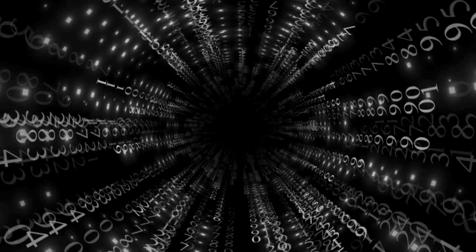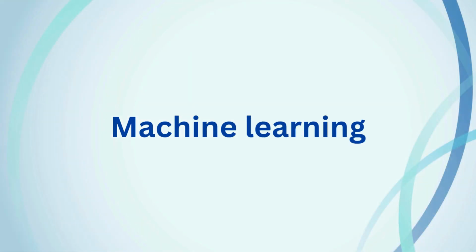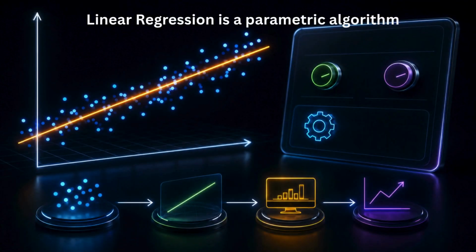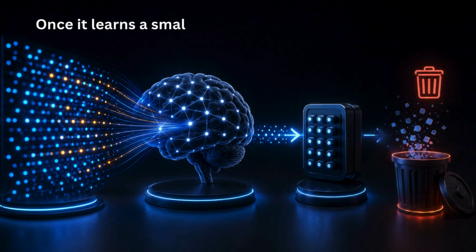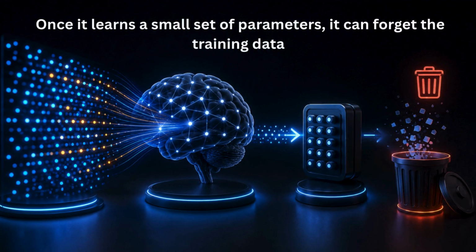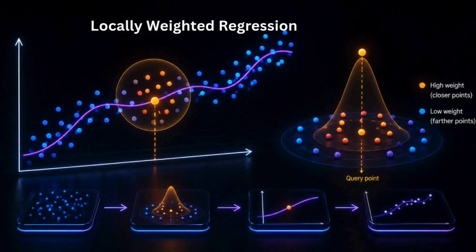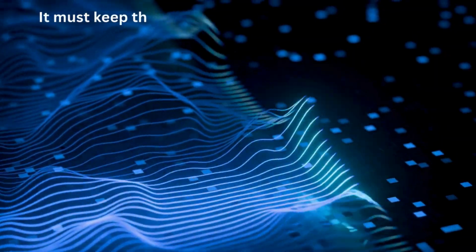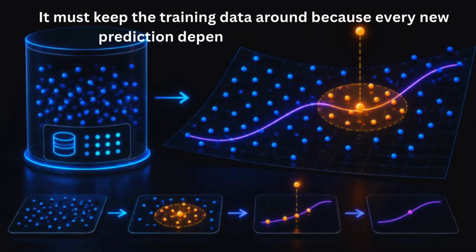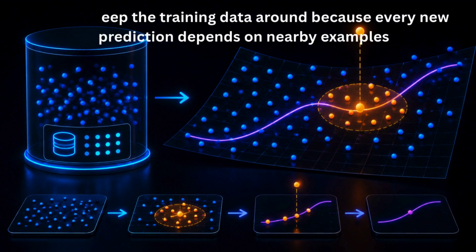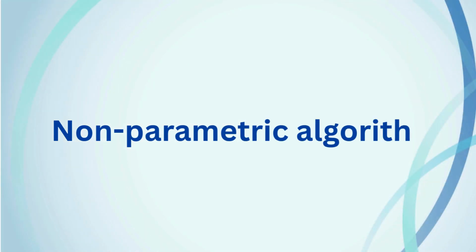This also introduces an important distinction in machine learning. Linear regression is a parametric algorithm. Once it learns a small set of parameters, it can forget the training data. Locally weighted regression is different. It must keep the training data around because every new prediction depends on nearby examples. That makes it a non-parametric algorithm.